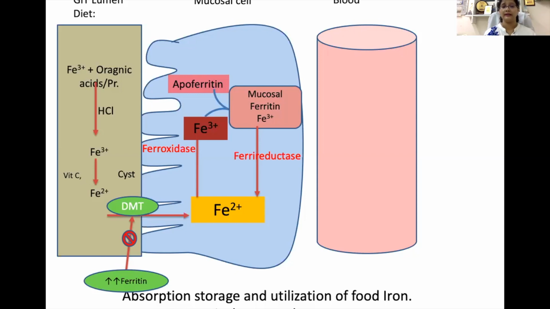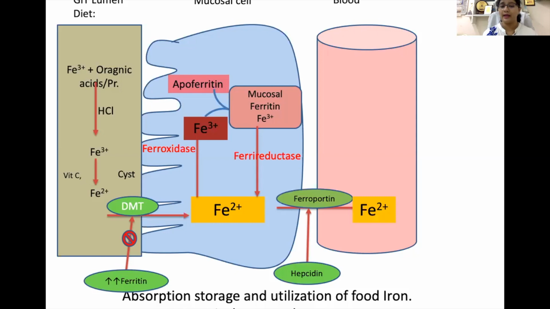So the ferrous ion thus released from the ferritin is again transported with the help of one carrier protein, and this is known as ferroportin. Ferroportin is controlled by one of the protein molecules, called a peptide molecule, which is secreted from the liver, and that is known as hepcidin.